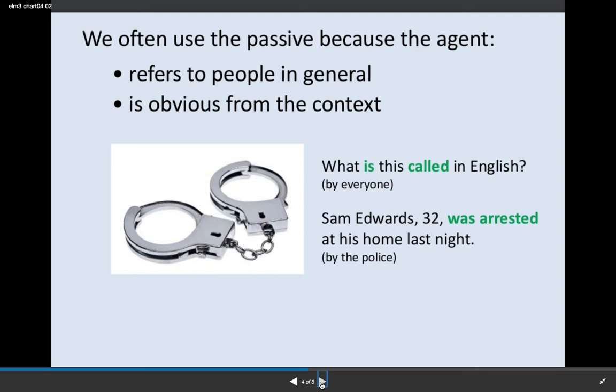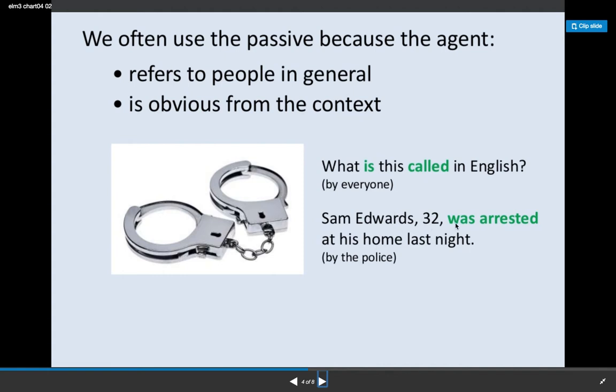We also often use the passive because the agent, the person who did it, is people in general, or it's obvious from the context. So I say, what is this called in English? I mean, what do people call this in English? But it's obvious: people, everybody.